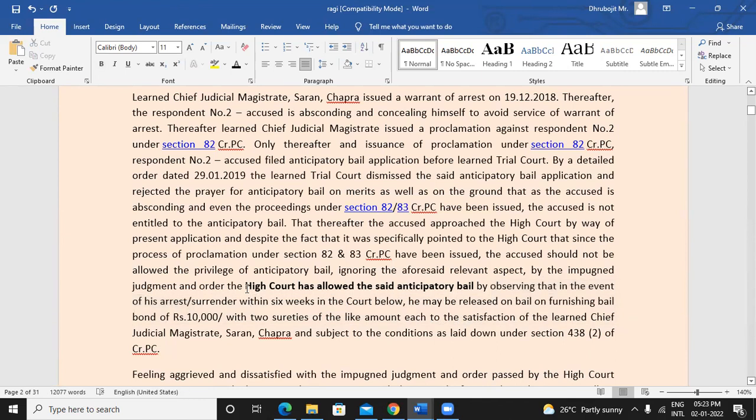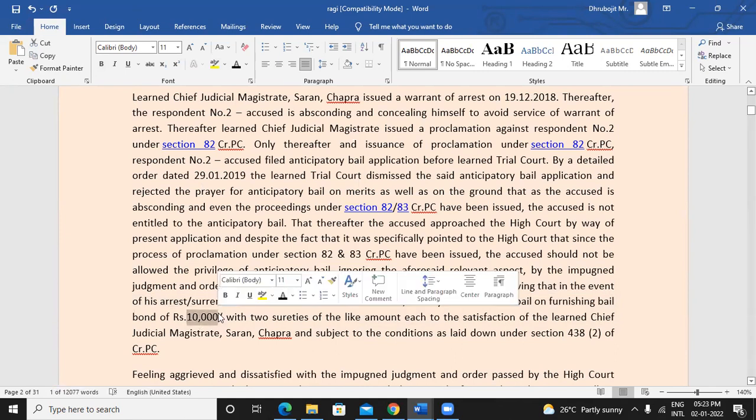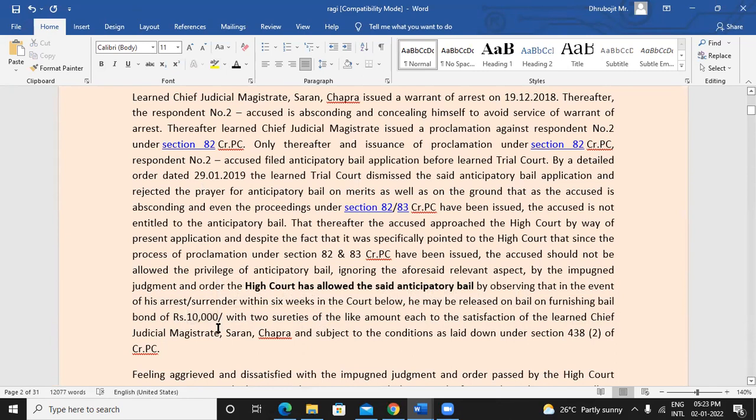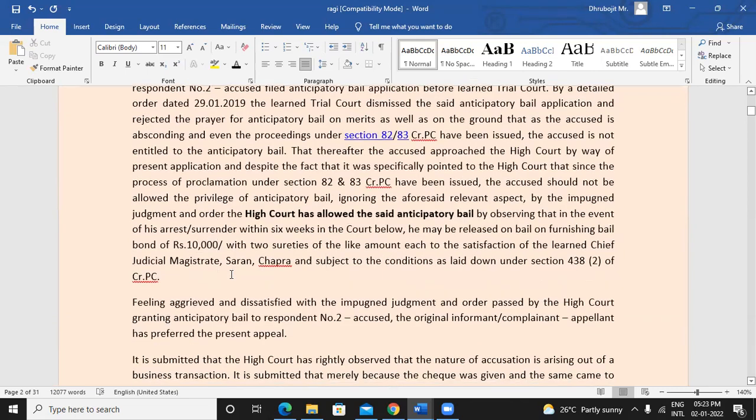So basically, time was given that within 6 weeks from this order, if he surrenders or is arrested, then he can be released on bail, and he needs to provide 10,000 rupees with 2 sureties of the same amount. This anticipatory bail application was allowed.